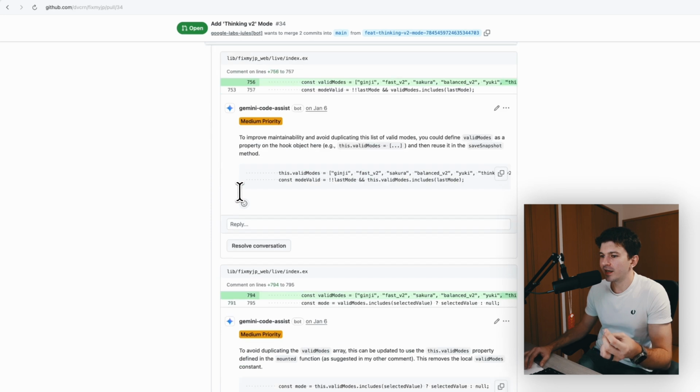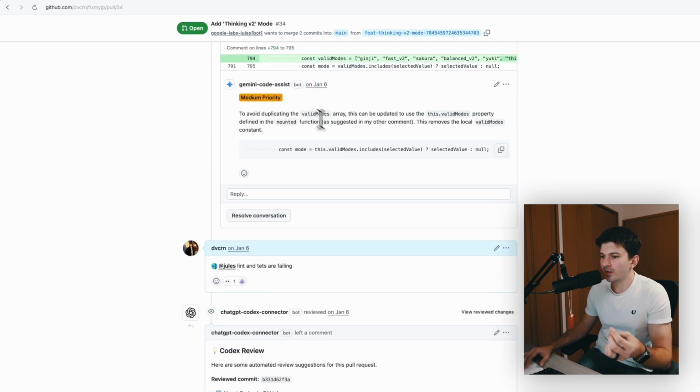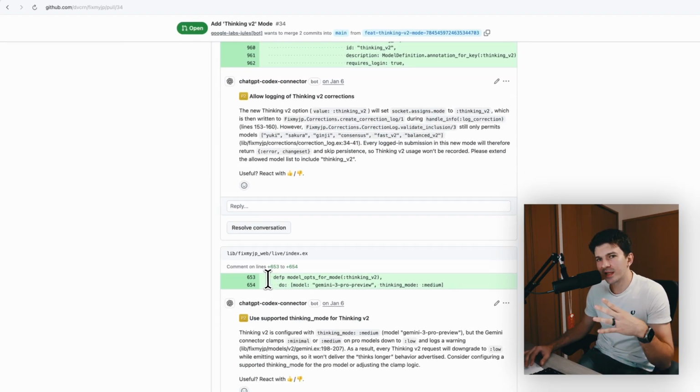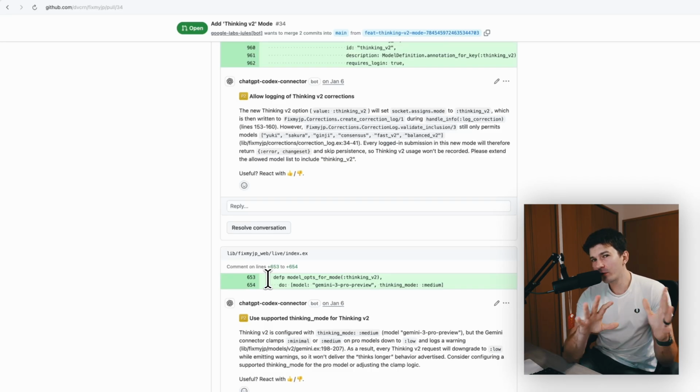It gave us some feedback here, some code changes that it's maybe not so happy about. And then we have Codex jumping in and also giving its own feedback. Sometimes that's the same feedback, sometimes that's different feedback. That's just the nature of things. So already, automatically, I have 2 sets of eyes. I don't know, do agents have eyes? I have 2 reviews on each pull request. And then of course we have a third one, which is the one from me.